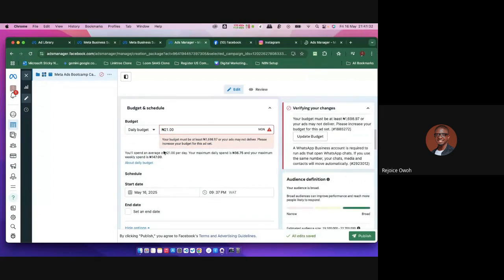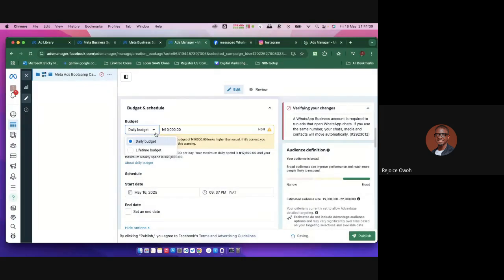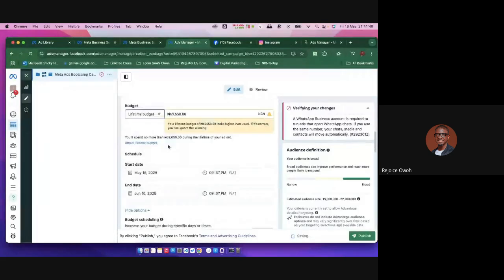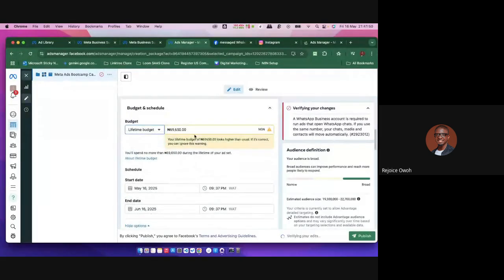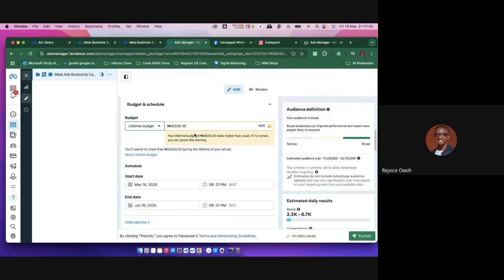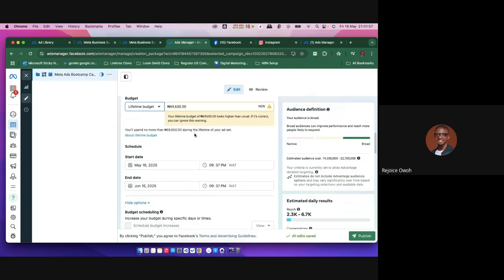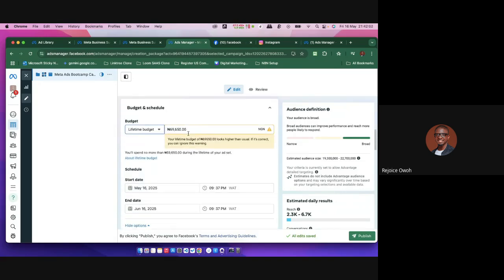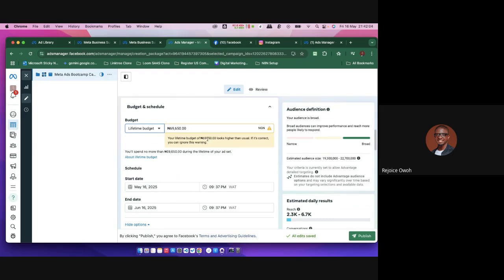Now, I can say this is my daily budget. Or I can say that I don't have a daily budget, I have a lifetime budget for the whole campaign. What I'm choosing to spend for this whole campaign is 2 million naira, right? So now I'm setting my budget at my campaign level. You have to understand this, guys. Setting your budget at this level is different from setting it at another level, maybe at your ad set level. So I'm setting it at this level, right? Then my lifetime budget minimum is 69,000, right?